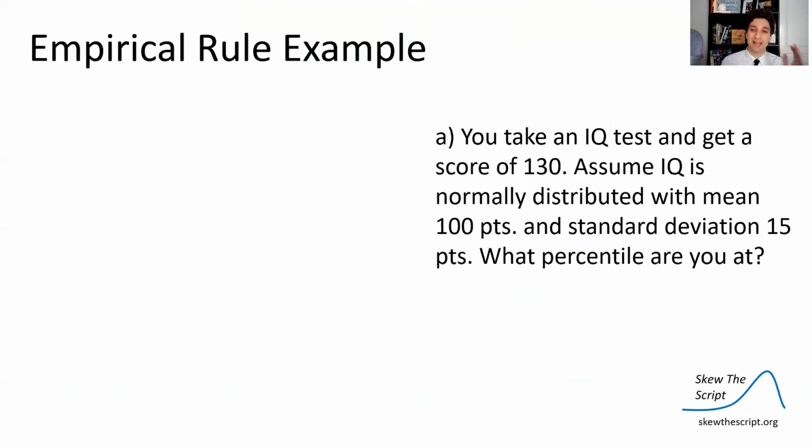So let's look at an example with IQ and the empirical rule. Say you take an IQ test and get a score of 130. Assume IQ is normally distributed with a mean of 100 points and a standard deviation of 15. What percentile are you at?